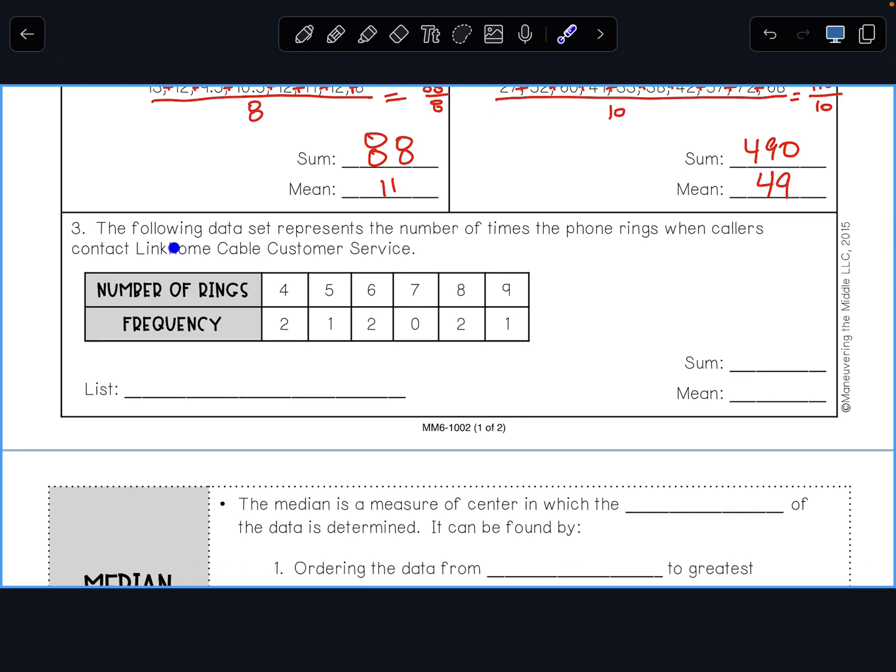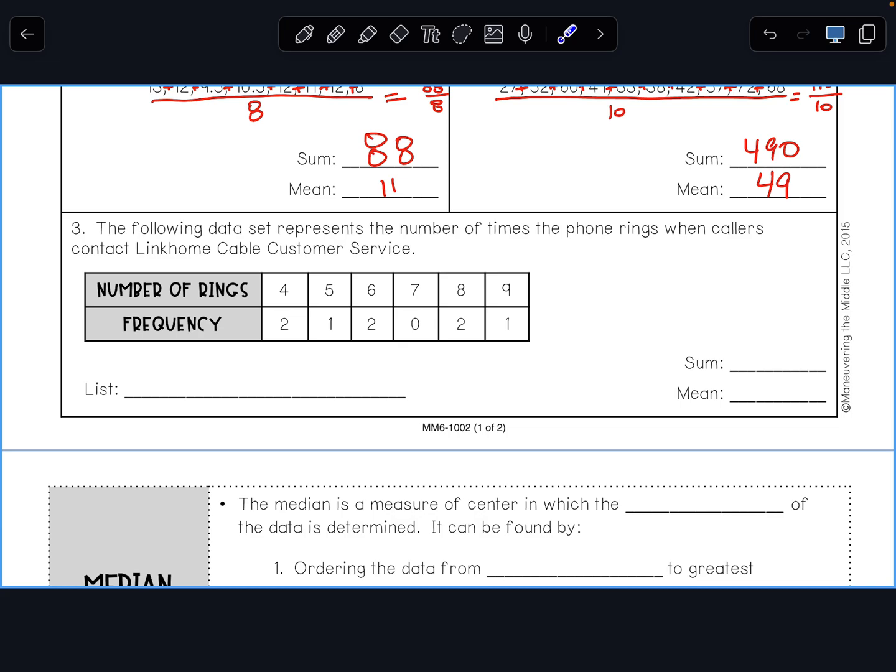Number 3, the following data set represents the number of times the phone rings when callers contact Link Home Cable customer service. So the number of rings and the frequency. What this means is someone tried to call customer service. They needed help with their internet or something like that, their Link Home Cable internet. And so they called and it rang 4 times. So 2 people had it ring 4 times. 1 person had it ring 5 times. 2 people had it ring 6 times. 0 people had it ring 7, and so on and so forth.